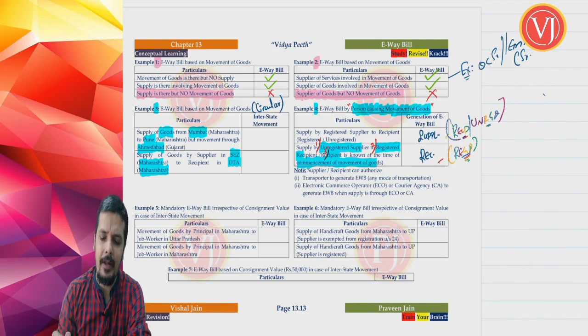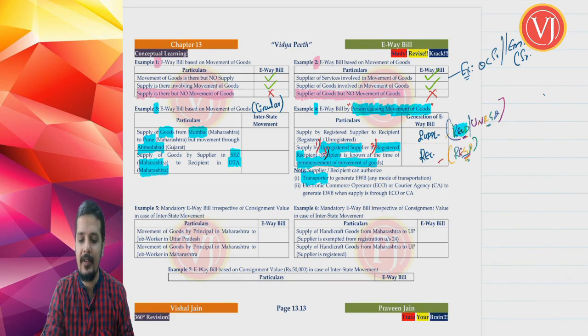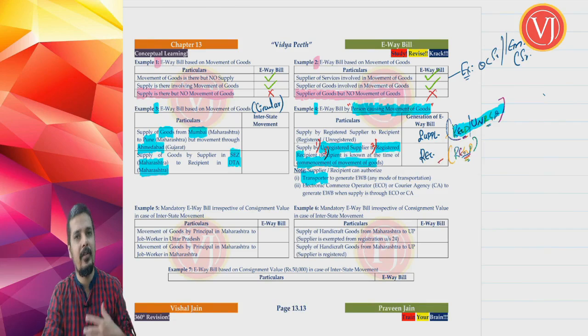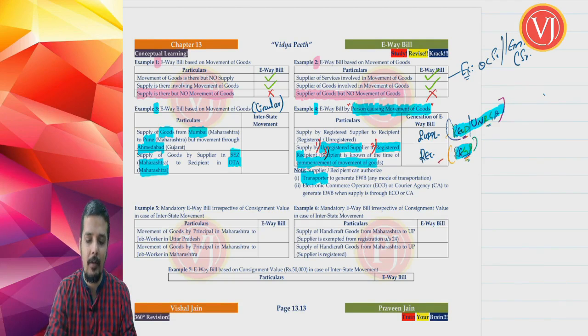Now, whether it is supplier or recipient, they can always authorize transporter to generate e-way bill. So whether it is supplier or recipient, now you know that normal answer is supplier, but it can be also recipient. If you are talking about supplier, he may be registered or unregistered. But when you are talking about recipient generating e-way bill, you are only talking about a registered recipient because that happens to be one of the conditions where recipient is generating e-way bill.